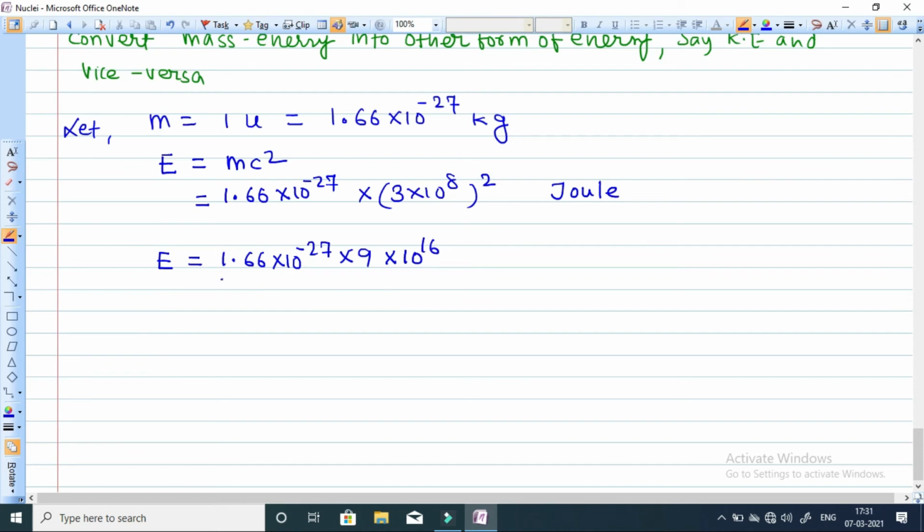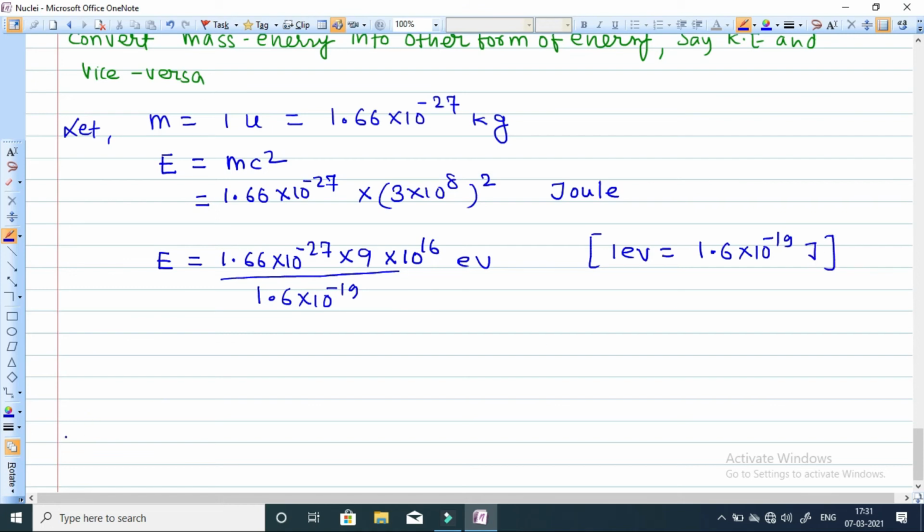When we divide this with 1.6 into 10 to the power minus 19, it will be converted into electron volt, because 1 electron volt is equal to 1.6 into 10 to the power minus 19 joule.